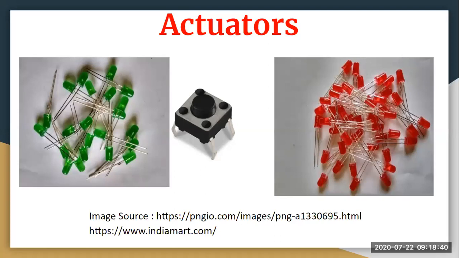You can have LEDs, light emitting diodes, which typically come in different colors like red, green, white, as you can see here. And there is a push button here. Once these lights are turned on, they give a signal that whatever you had processed is now completed. So it is giving information to the outside world. That is your actuators.